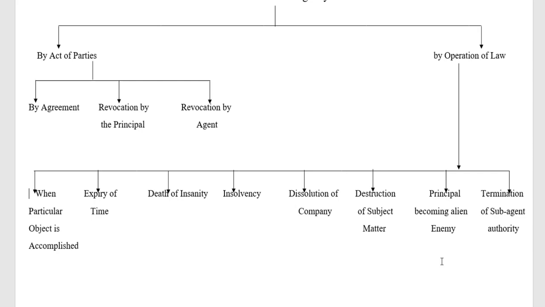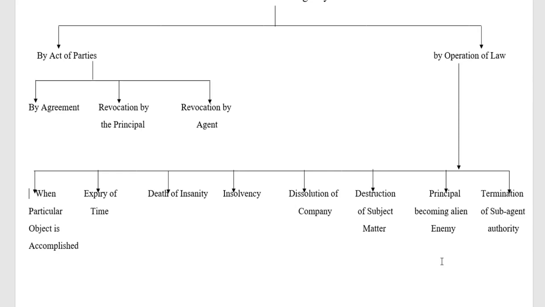This is the example with regard to the principal becoming an alien enemy, where a person from one nation employs another person from another nation, where there is not any good relationship between these two nations. If any war atmosphere has been created in that event also, the contract of agency could not be performed to the fullest extent. So at that time also the contract of agency can be terminated.